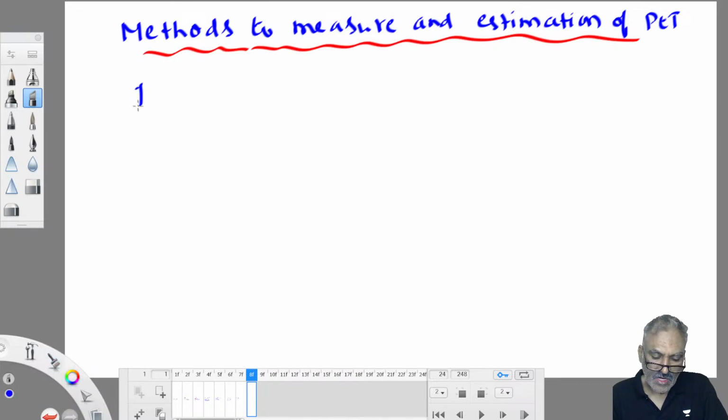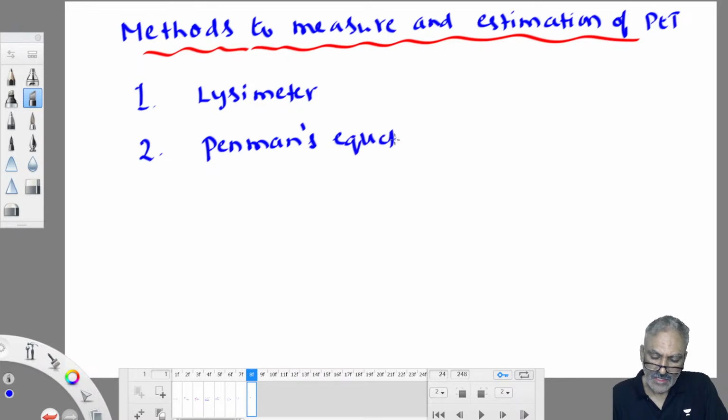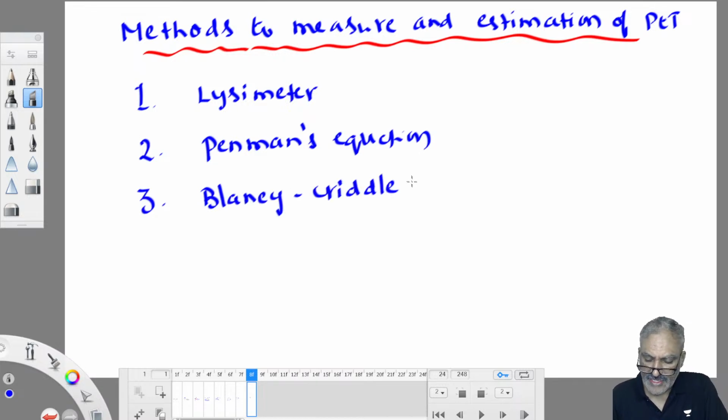First, we have one physical method, that's called the lysimeter. We also have some empirical formulas. Among them, popular are Penman's equation, or the Blaney-Criddle formula, which is very popular among civil engineers because it is so simple and easy to apply.